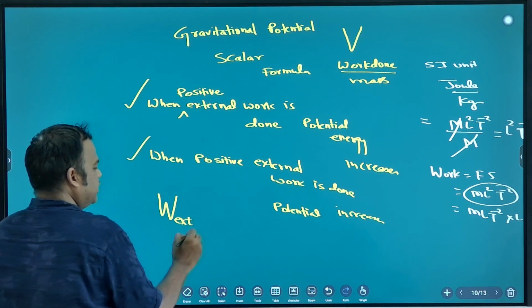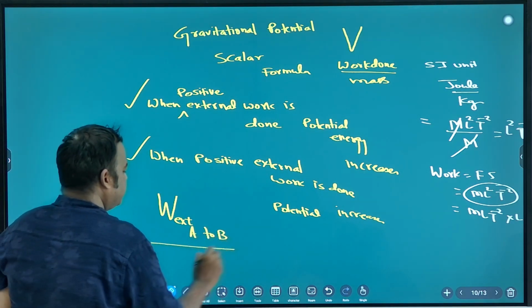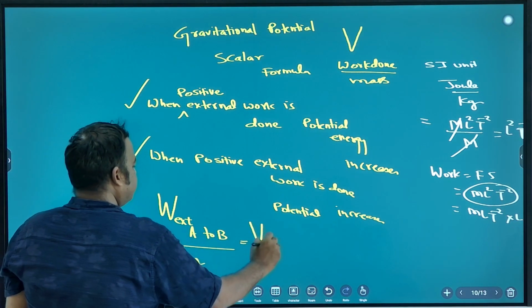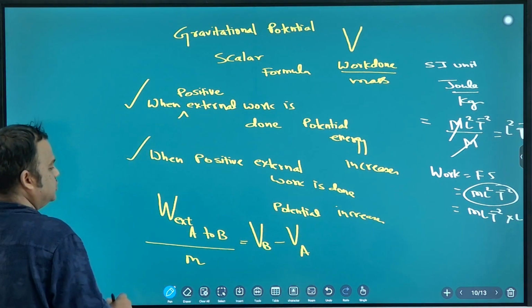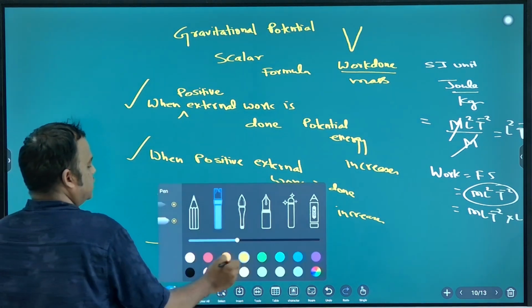External work done from A to B per unit mass M is equal to potential of B minus potential of A. Note down, this is the formula.